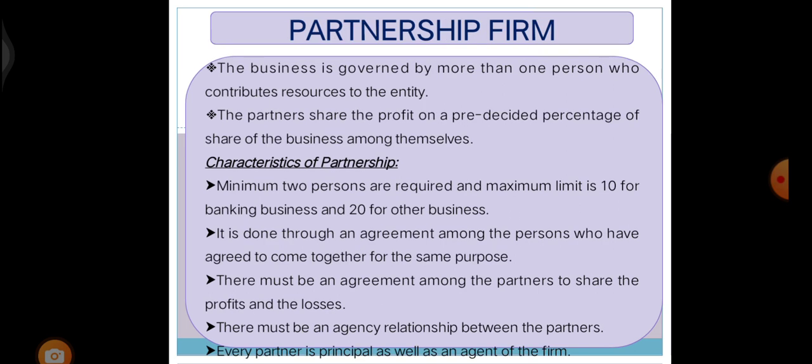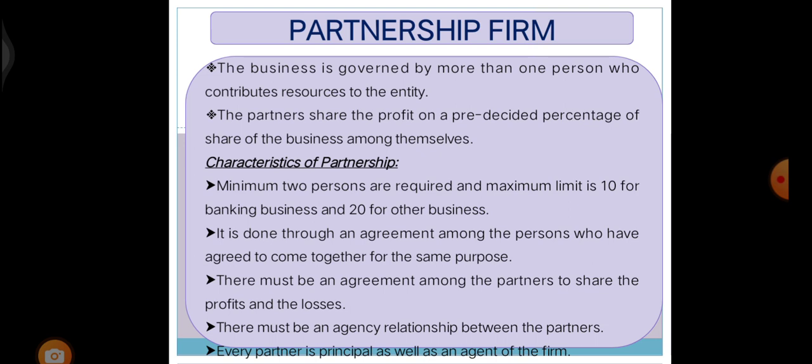Next, we are going to see partnership firm. The business is governed by more than one person who contributes resources to the entity. Here, the partners share the profit on a pre-decided percentage of share of business among themselves. Next, characteristics of partnership. For starting a partnership firm, minimum 2 persons are required and a maximum of 10 for banking business and 20 for other business.